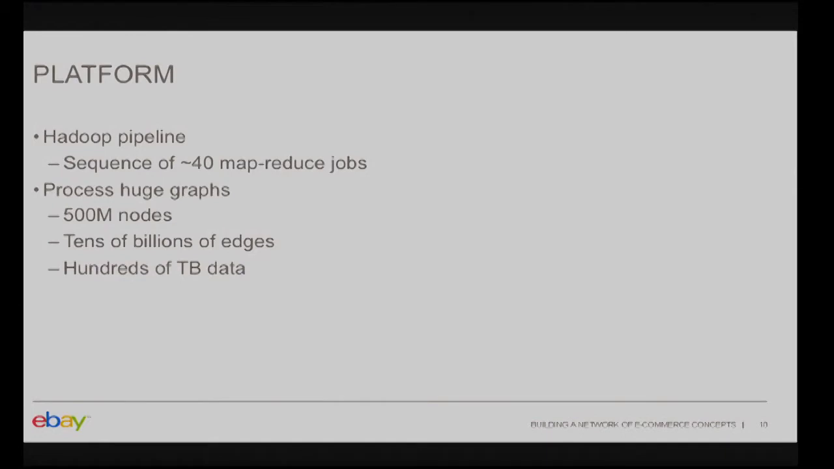A few words about the implementation of this project. All these steps are implemented as a Hadoop pipeline, which is a sequence of around 40 MapReduce jobs. This pipeline enables us to mine really huge graphs. They contain 500 million nodes, tens of billions of edges, and hundreds of terabytes of data.